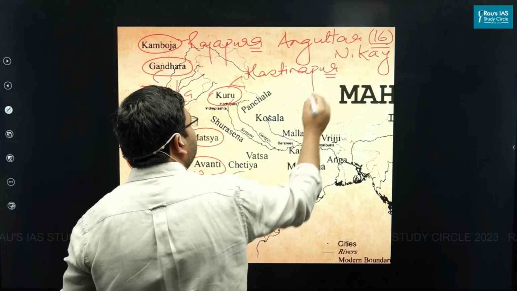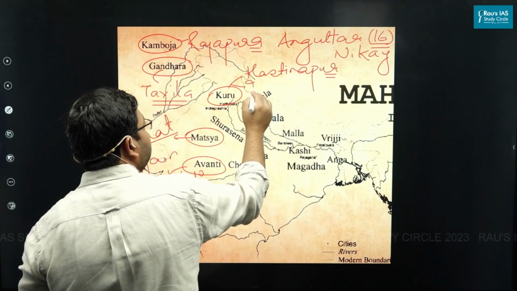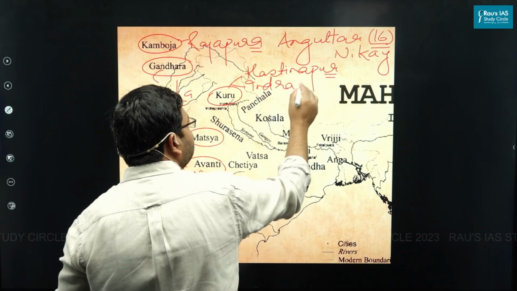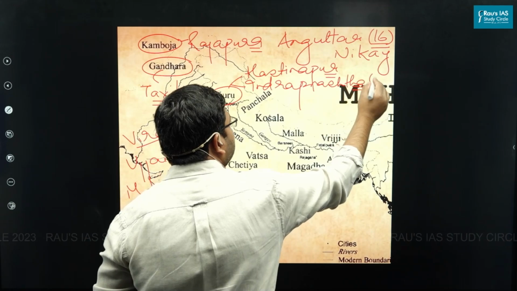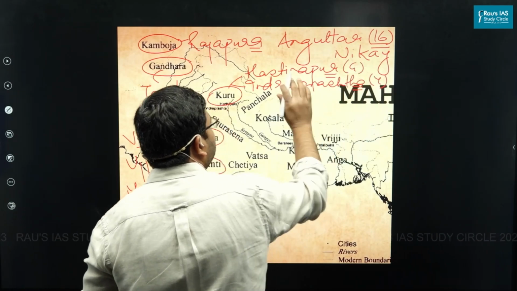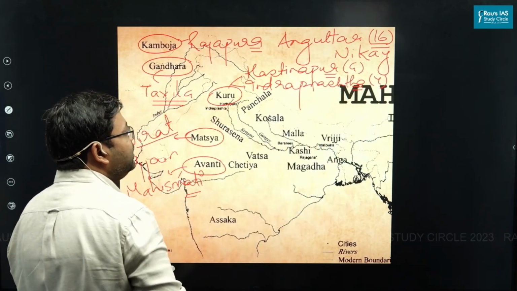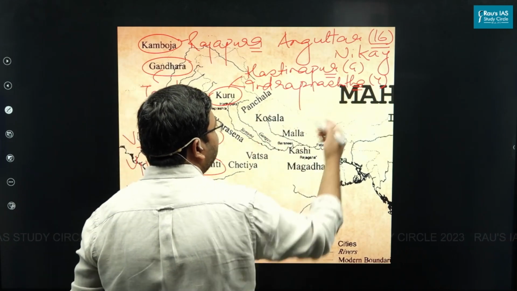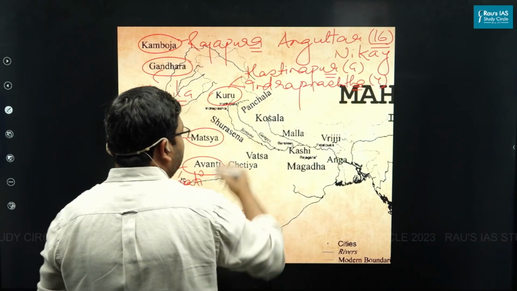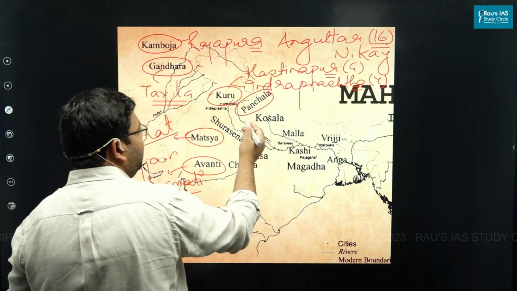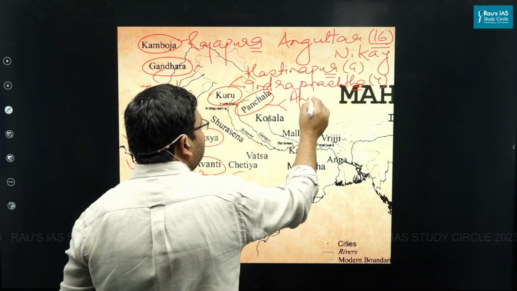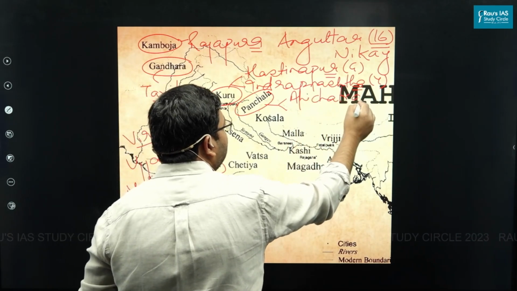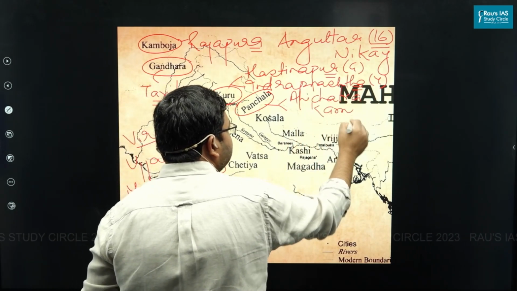Hastinapur was on the banks of Ganga river, and Indraprastha was on the banks of Yamuna river. Panchala, another Mahajanpad, had two important capitals: Ahichatra and Kampilya.